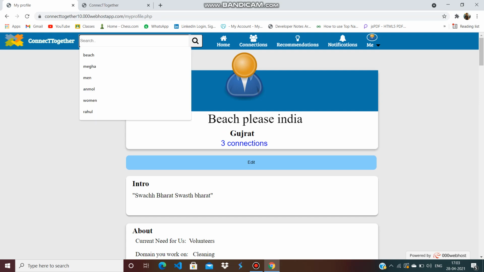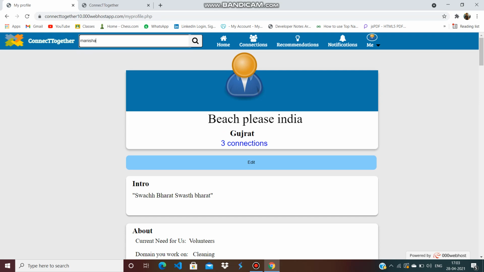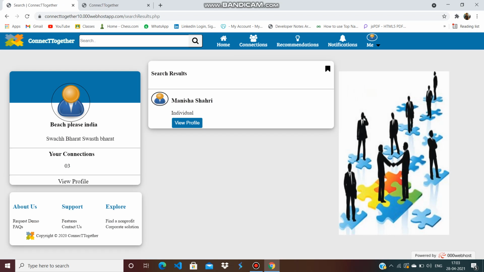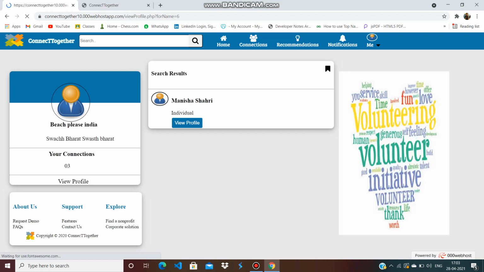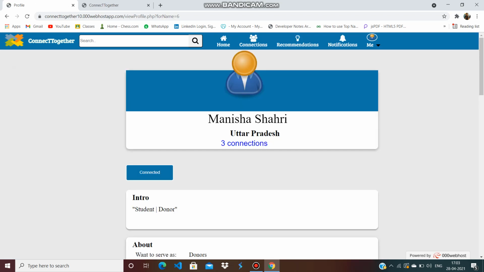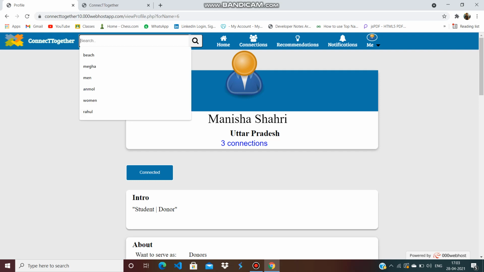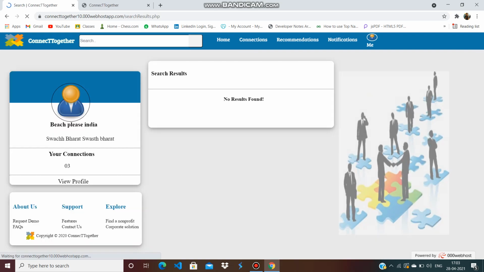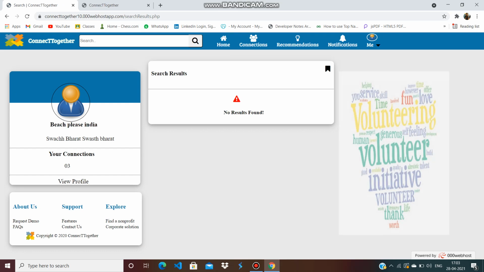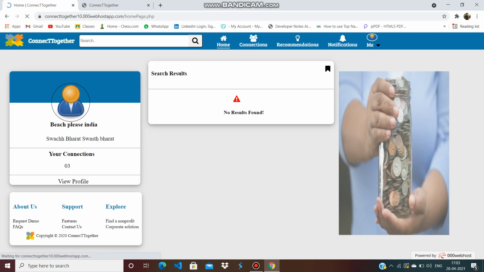Now I can search a particular user. For example, I search a user that is already on our website. If I go to view profile, it will show me connected because this user is my connection. And if I search a user that is not on our site, it tells me no results found.